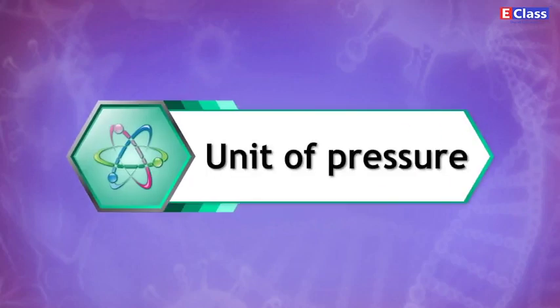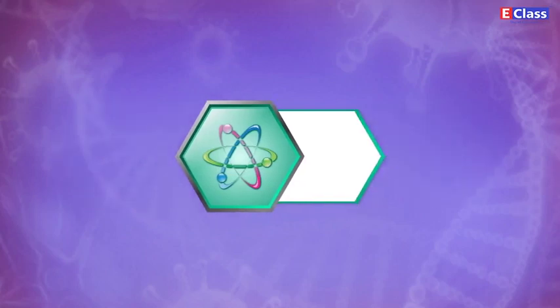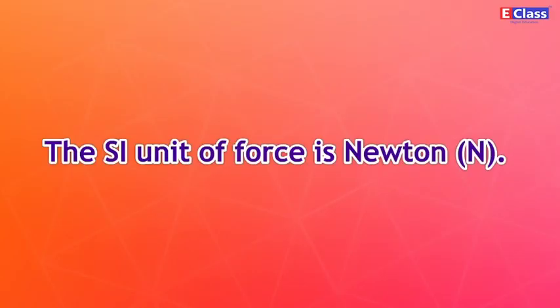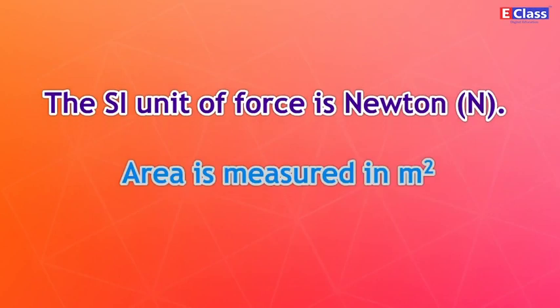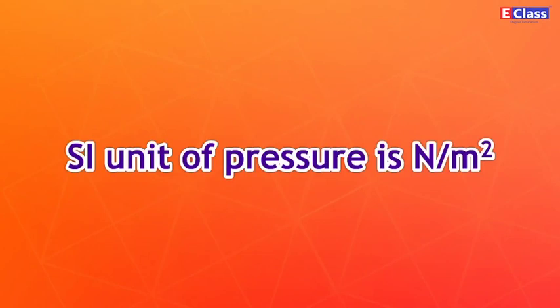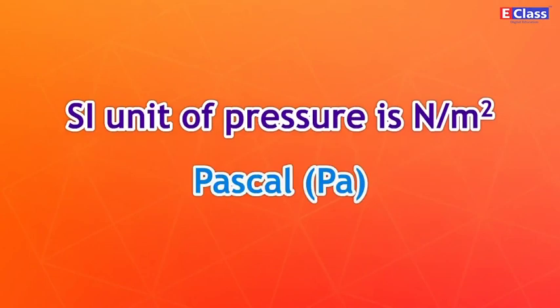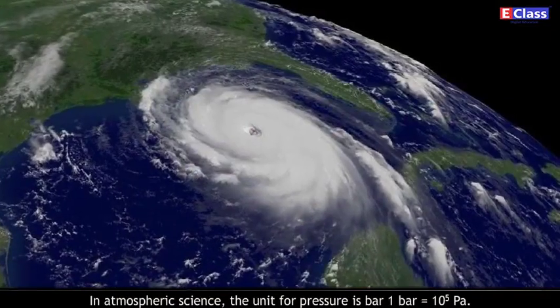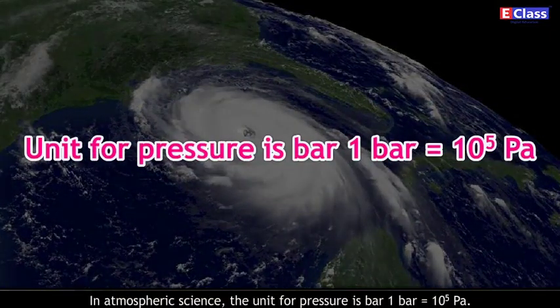Unit of pressure. The SI unit of force is Newton, N. Area is measured in m². Therefore, the SI unit of pressure is N/m². It is known as Pascal, Pa. In atmospheric science, the unit of pressure is bar: 1 bar is equal to 10^5 Pa.